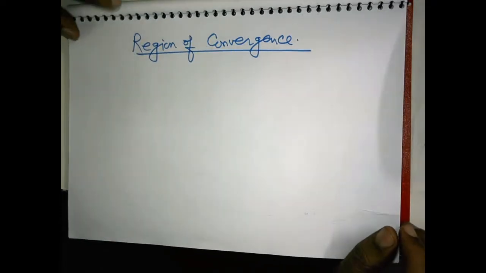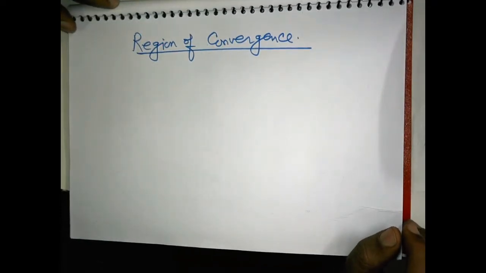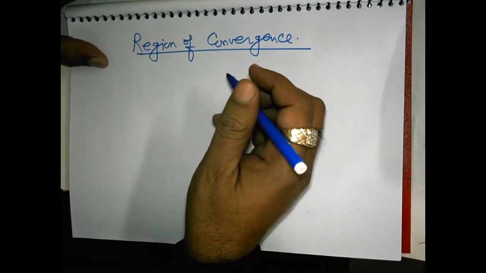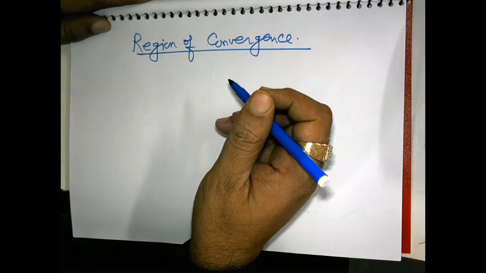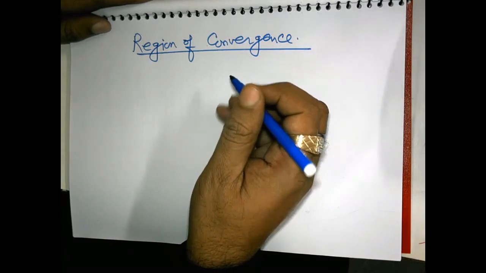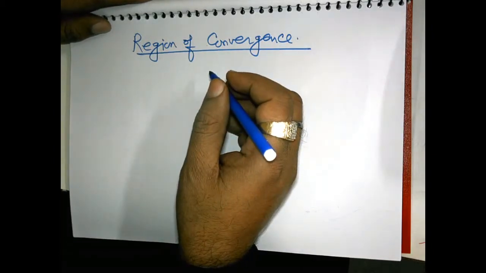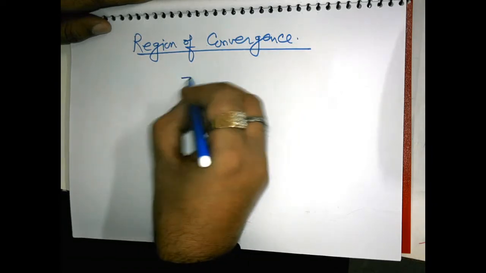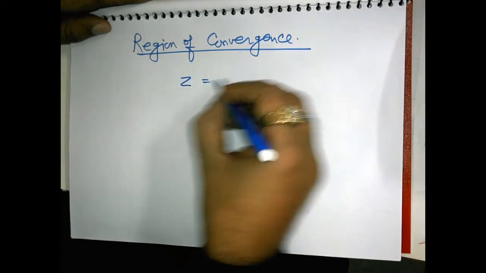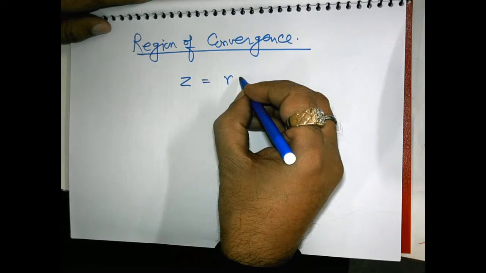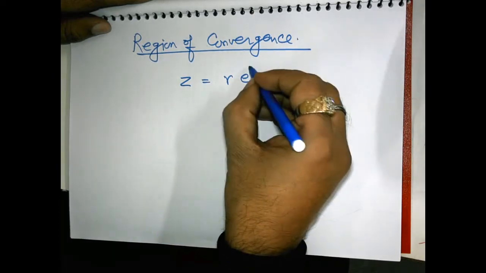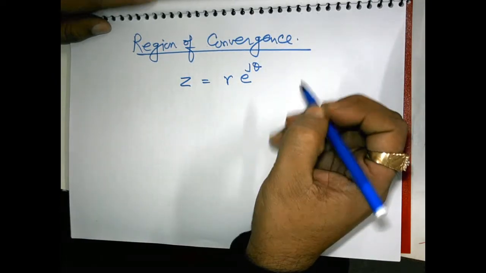So let us elaborate quite more about the region of convergence. To elaborate more, we will write the complex variable z in polar form as z is equal to r e to the power j theta.